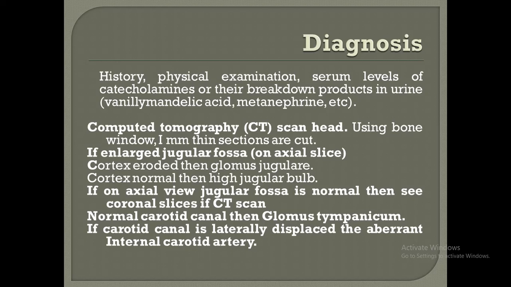If on an axial CT scan the jugular fossa is normal, then you should look at the coronal sections. If the coronal section shows normal carotid canal, then this means that this patient has glomus tympanicum. And if the carotid canal is laterally displaced, then this means that this patient has aberrant internal carotid artery.